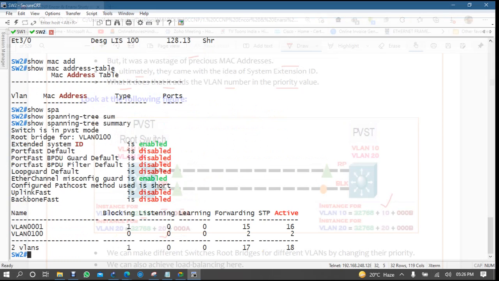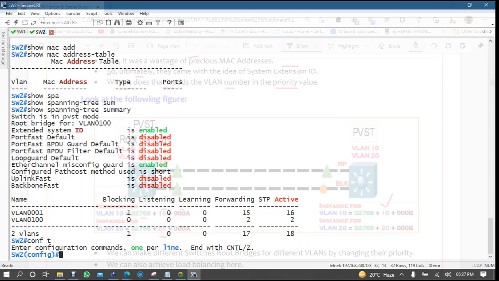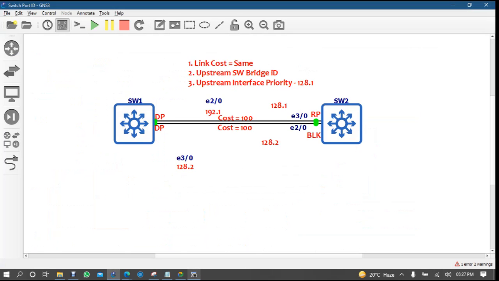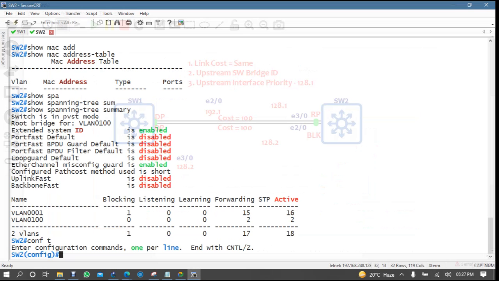Spanning tree summary. Extended system ID, can you see here, it is enabled. Remember I told you how to enable system extended ID. So what they did, they said okay, if I'm running, suppose this is my switch, and this is supporting PVST, right? But PVST is creating problem regarding VLAN instance, right? So I have to come here.